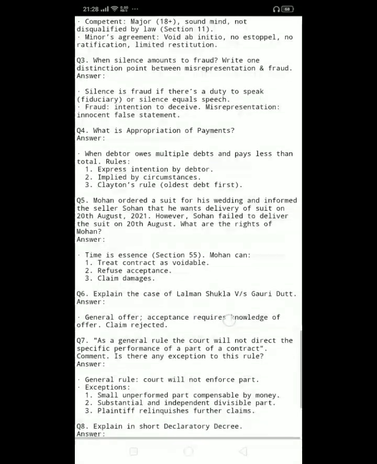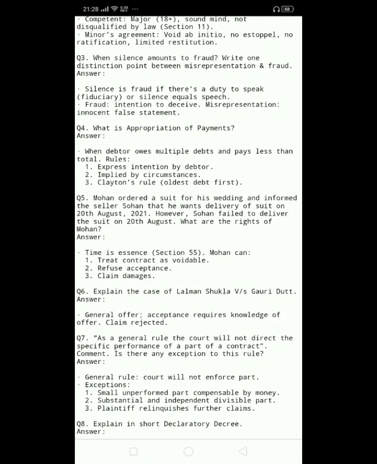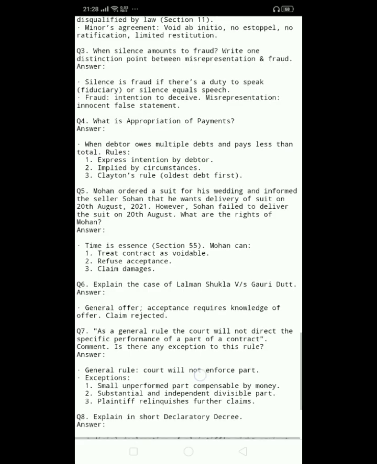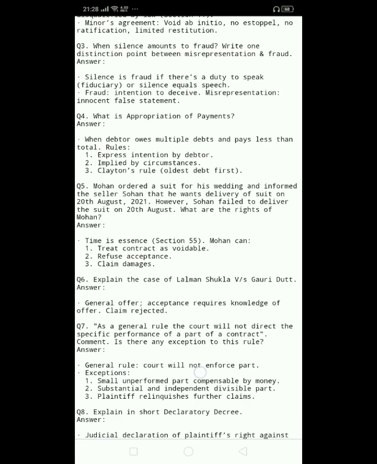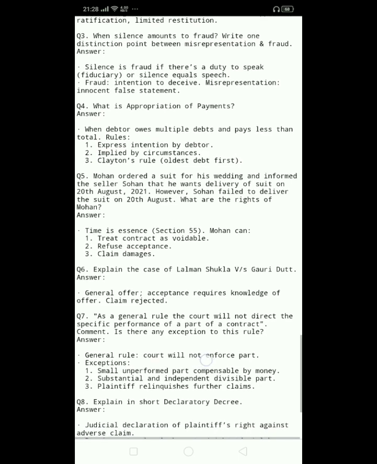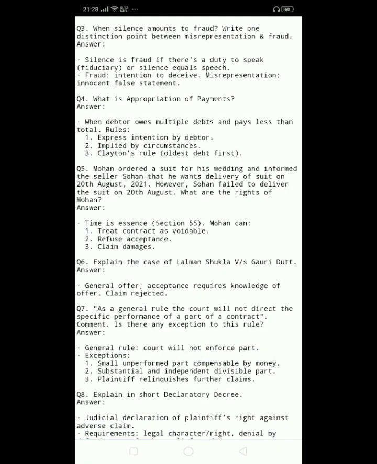Q5. Mohan ordered a suit for his wedding and informed the seller Sohan that he wants delivery of suit on 20th August, 2021. However, Sohan failed to deliver the suit on 20th August. What are the rights of Mohan? Answer. Time is essence, Section 55. Mohan can 1. Treat contract as voidable. 2. Refuse acceptance. 3. Claim damages.